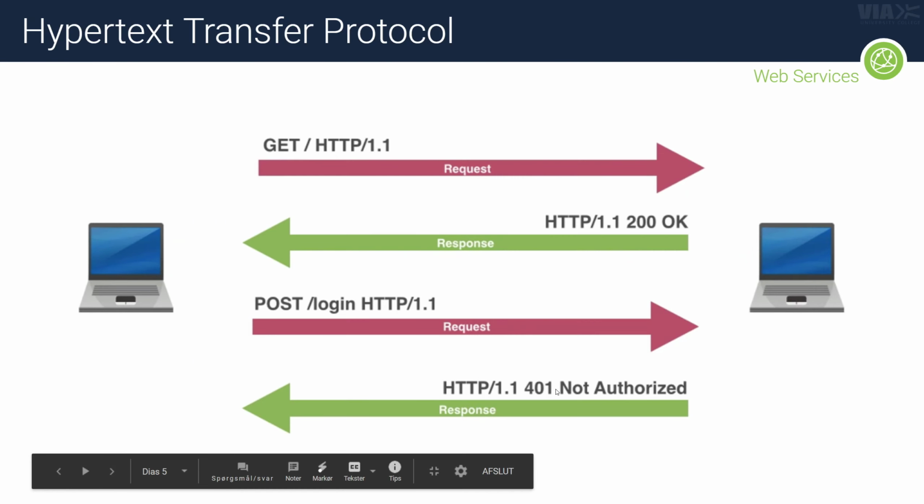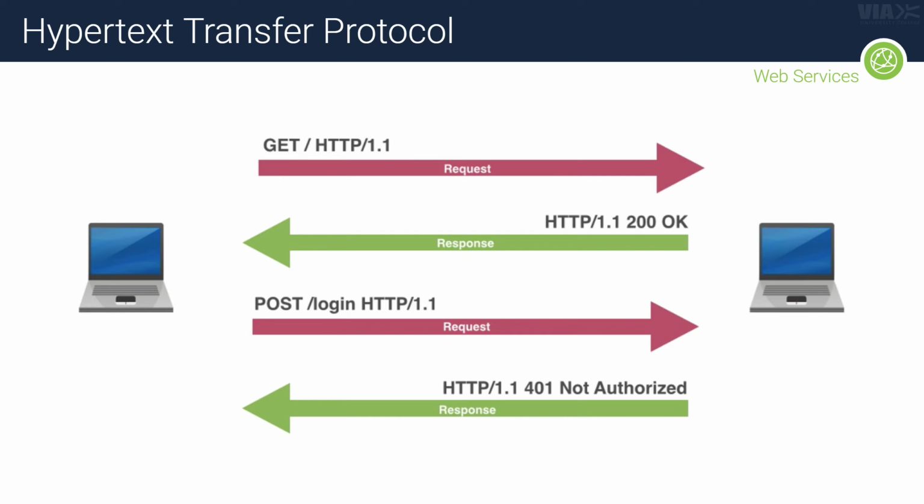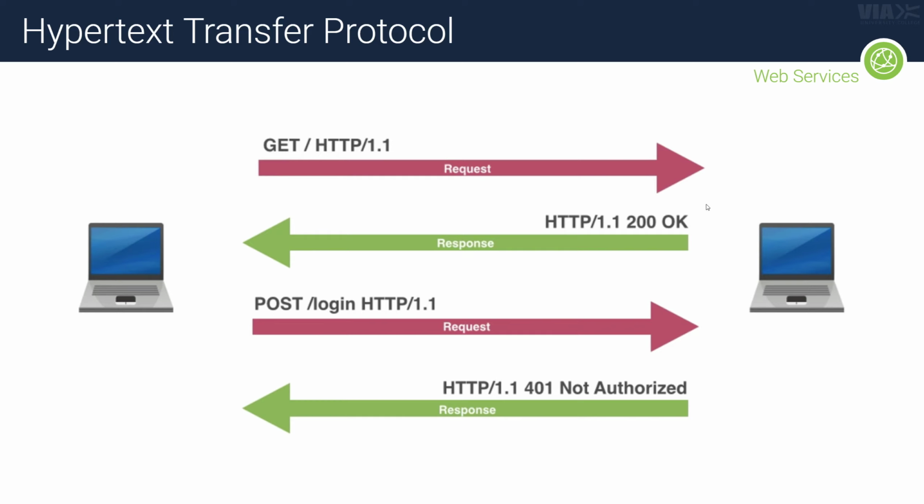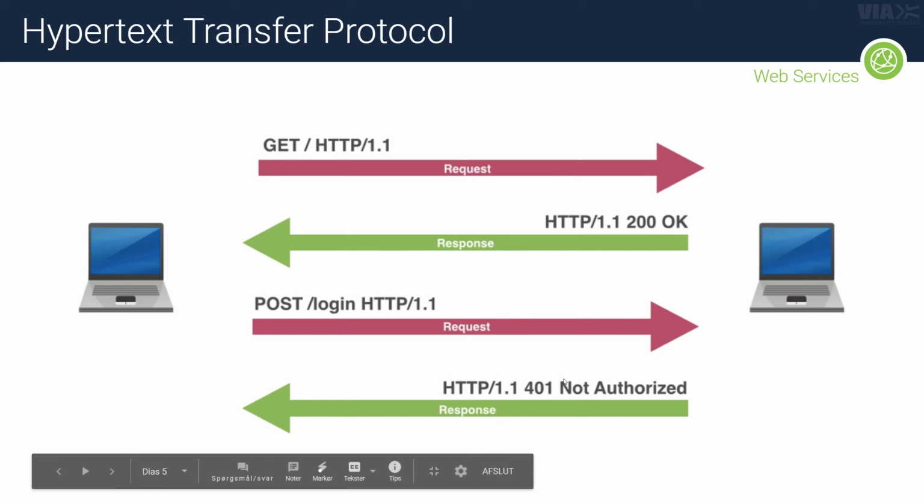Okay, so this HTTP protocol, or Hypertext Transfer Protocol as it's called, is shown here in the picture, right? It's more or less like the one you just saw before, but now you can see this is a GET request, and the server is sending back a response with a status message with a code called 200, and that's basically the same as, oh, everything went okay, right? But it might also be that the client sends a POST request and is not authorized to get that data. Then you would get a status message like this instead.